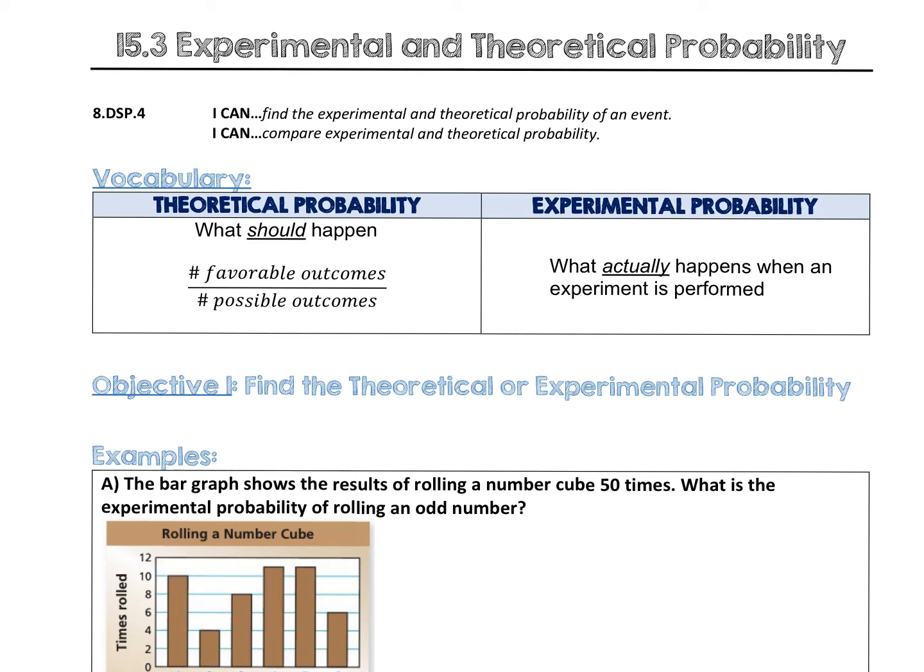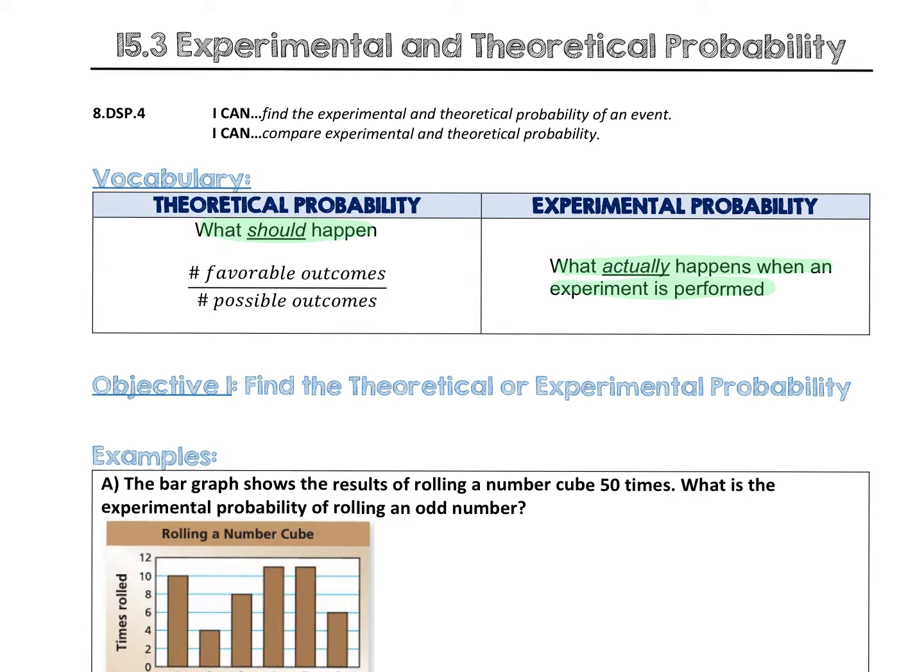Today's lesson centers on experimental and theoretical probability. Theoretical probability is what should happen. So in a perfect world, what should happen? If I'm flipping a coin, I should get heads 1 out of every 2 times, or 50% of the time. Experimental probability is what actually happened when an experiment is performed.